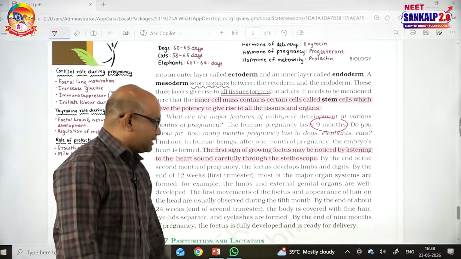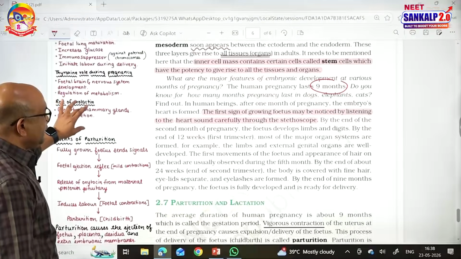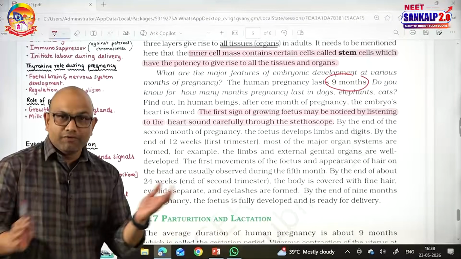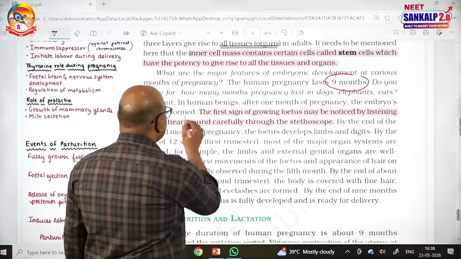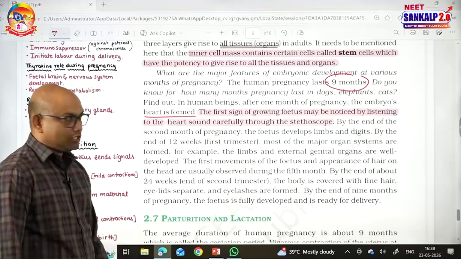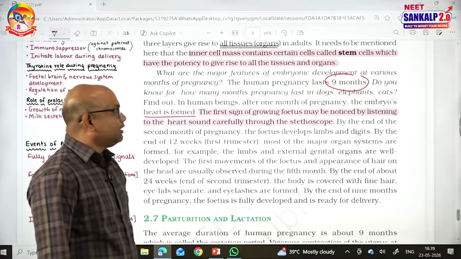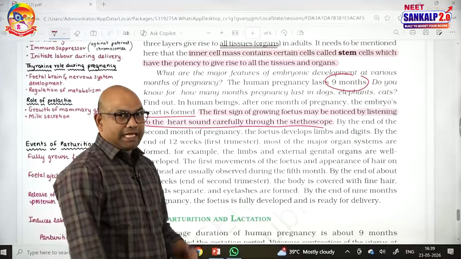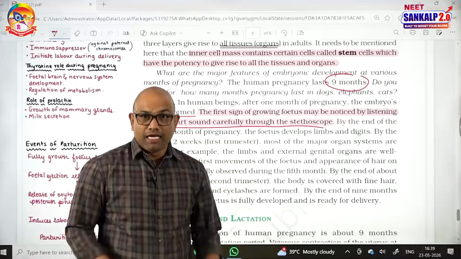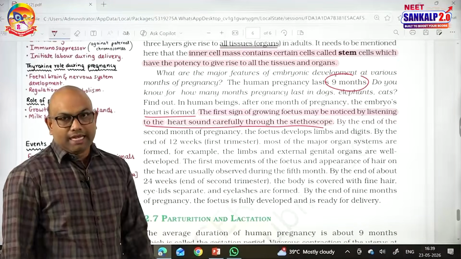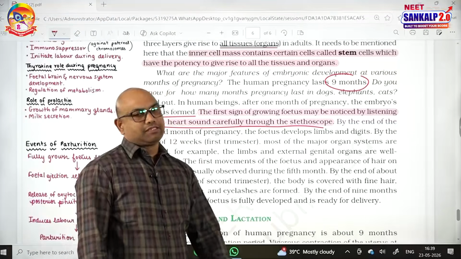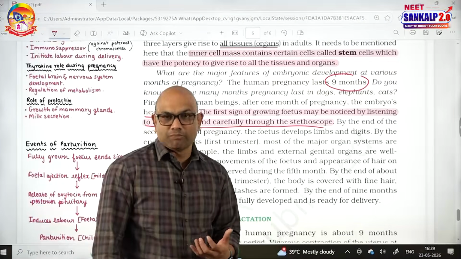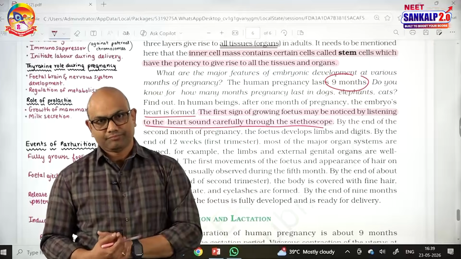During pregnancy, what happens regarding the developmental events of the fetus? In the first trimester, after 1 month of pregnancy, the embryo's heart is formed. So, the first sign of a growing fetus may be noticed by listening carefully to the heart sound through a stethoscope. By the end of the 2nd month, limbs and digits are formed. By the end of the 3rd month, along with the limbs and digits, external genitalia are also formed. Overall, the first trimester is meant for major organogenesis.